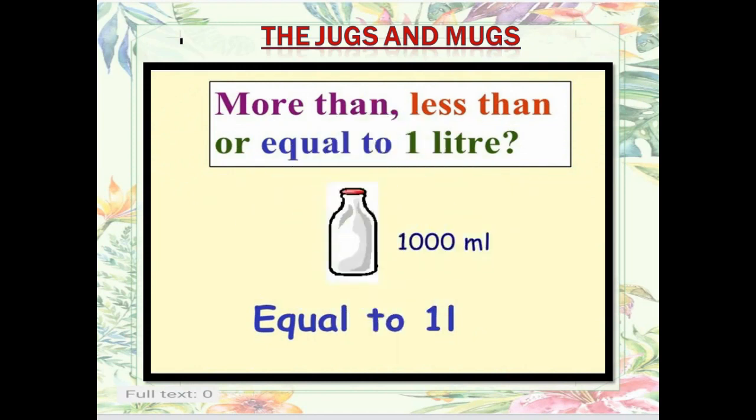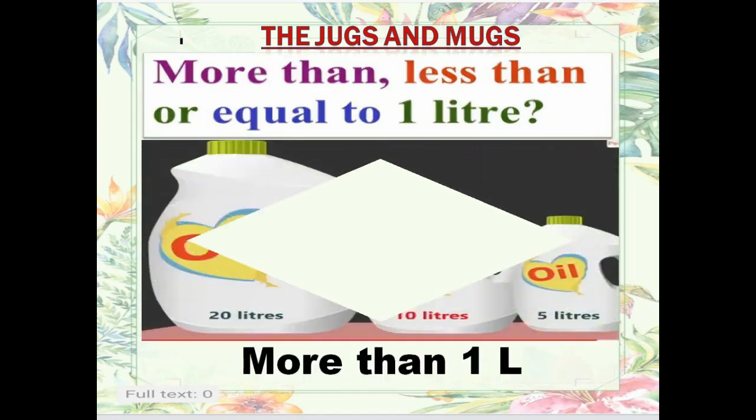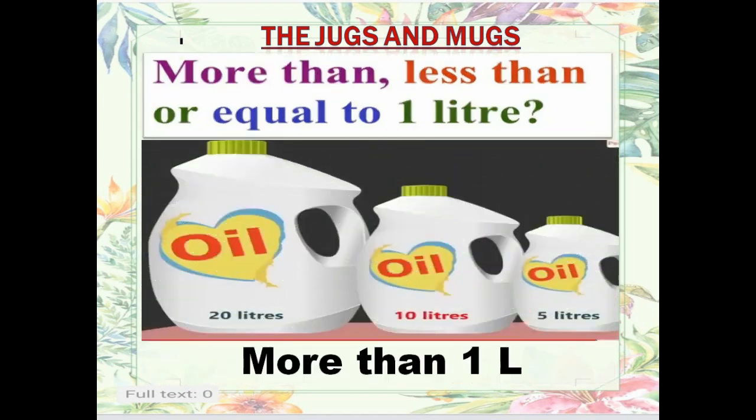Then again, when you take the milk bottle from the market, it is equal to 1 liter, or we can say 1000 milliliter. Next, when you go to buy oil from the market, you must have seen some oil cans are small, some are very big, and some are bigger than that.